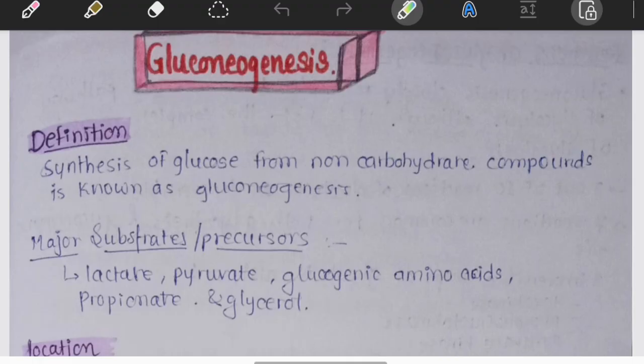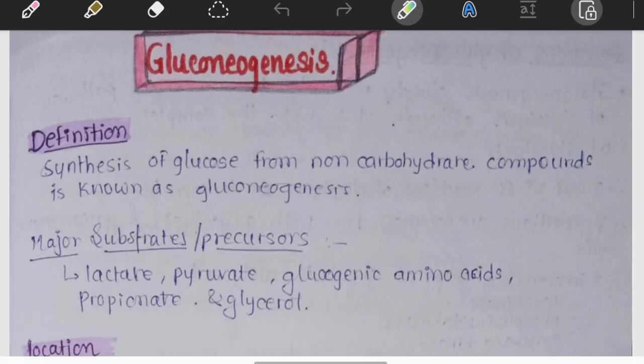Before we begin, let me tell you why this chapter is so important. Almost every university asks questions on gluconeogenesis, not because they want you to memorize enzymes, but because this pathway explains what happens during starvation, diabetes mellitus, prolonged fasting, and severe infection, trauma, and critical illness. Whenever a patient survives without eating for days, the hero working silently inside the liver is gluconeogenesis. So today, don't memorize, understand the logic, and once the logic is clear, the entire chapter becomes easy.